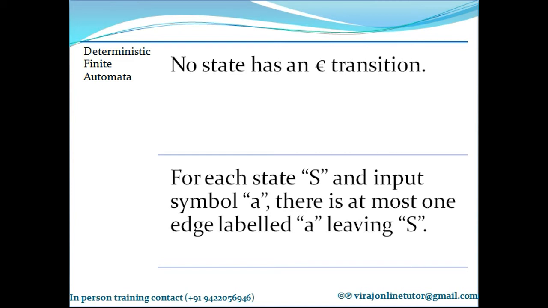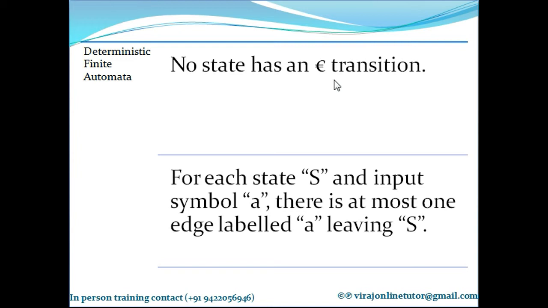The characteristics of deterministic finite automata: no state needs to have an epsilon transition. An epsilon transition means that even if no input character is encountered, using the epsilon transition it can go to the next state.